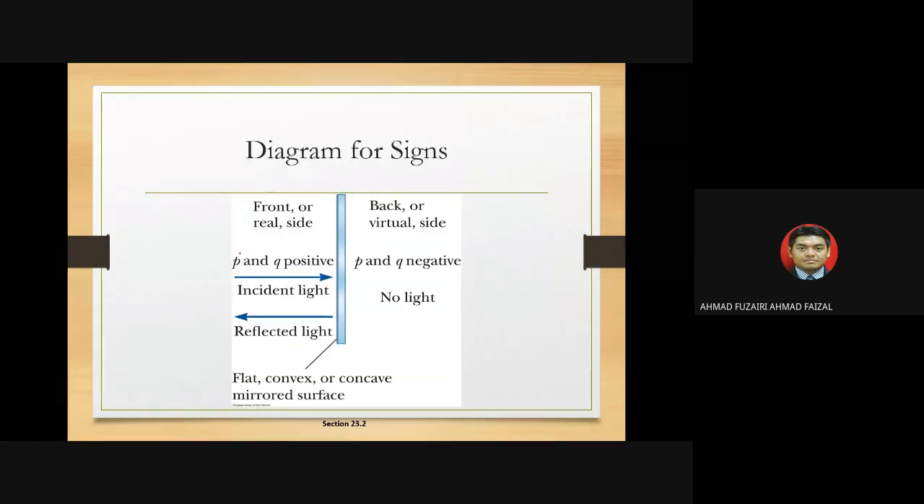So here is the diagram for signs. Let's say this is the front of the mirror, and this is the back of the mirror. In front, P and Q are positive. This is the incident light and the reflected light. For the back of the mirror, it should be virtual, so P and Q are negative, with no light.